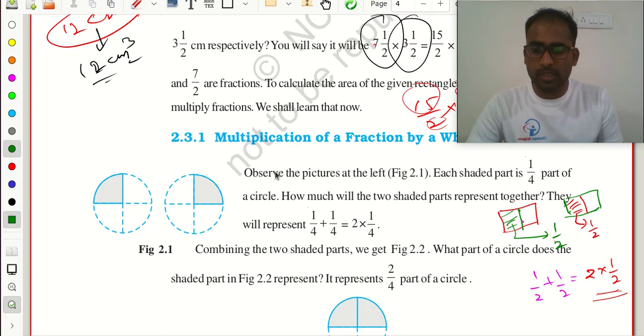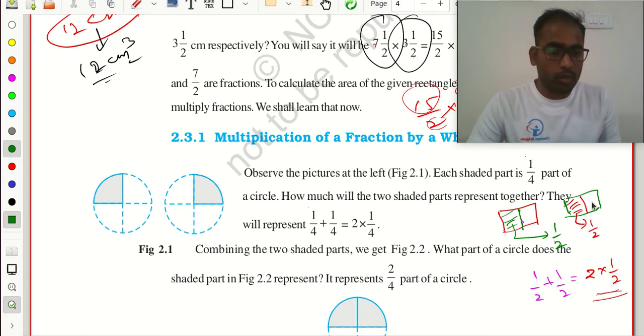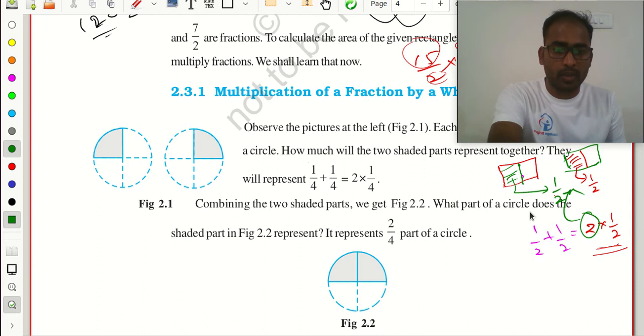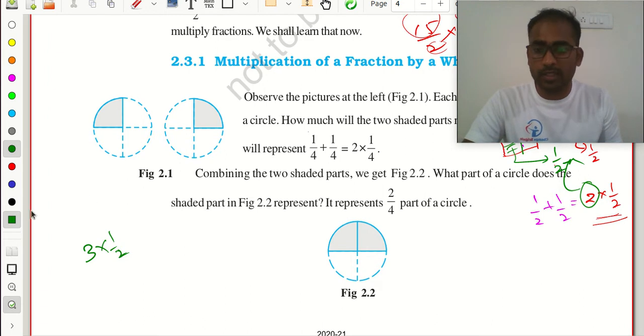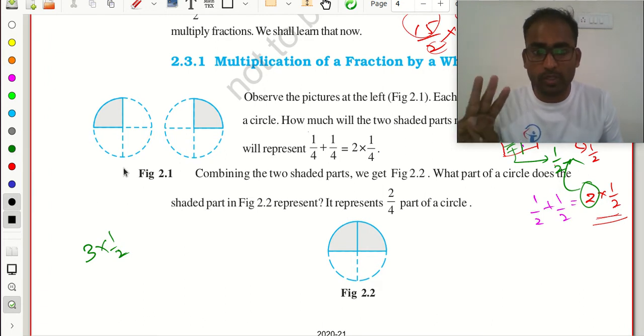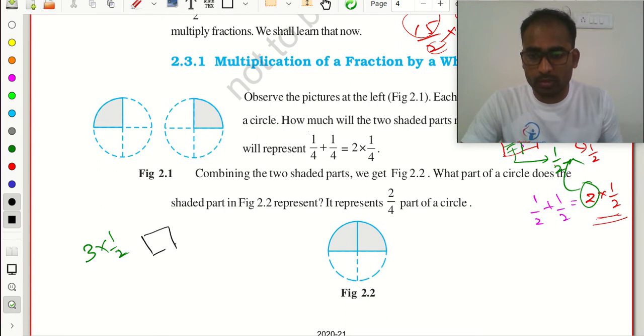Here what we need to understand is that 2 portions of 1 by 2 are there. Suppose, what is the meaning of 3 multiplied with 1 by 2? We are having three portions, so 1, 2, 3, and we made each into half parts also.